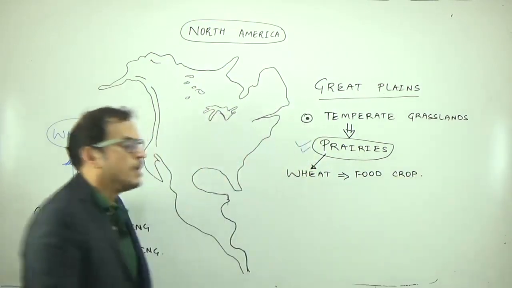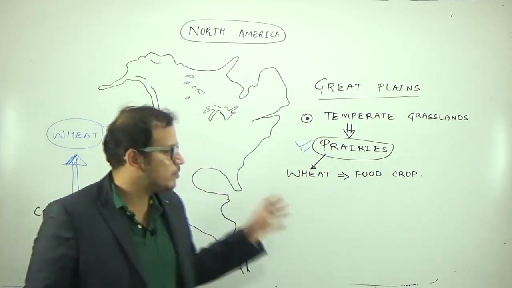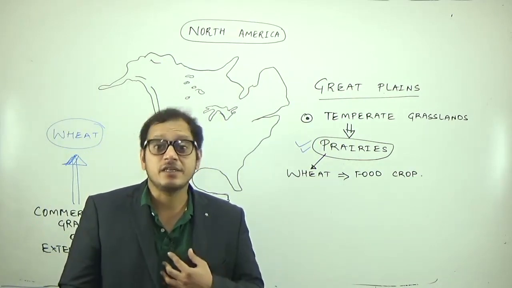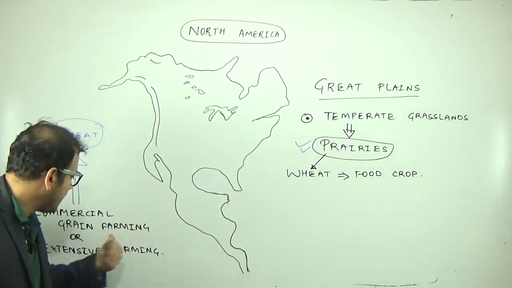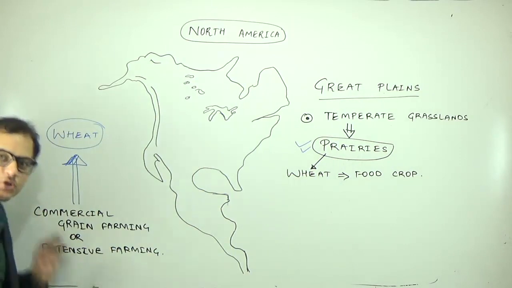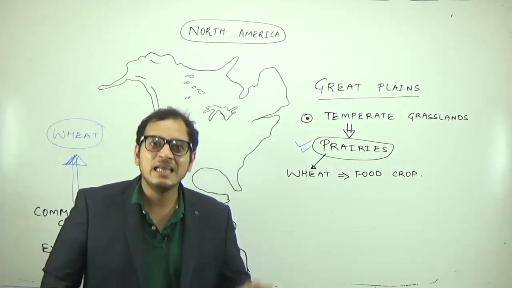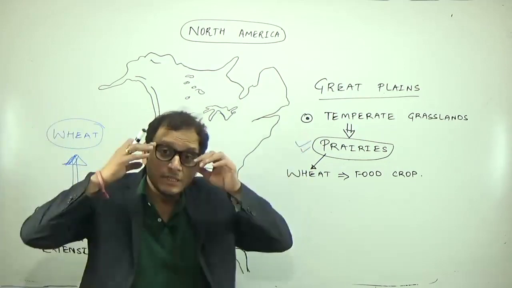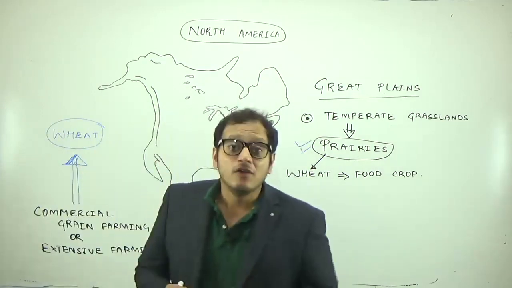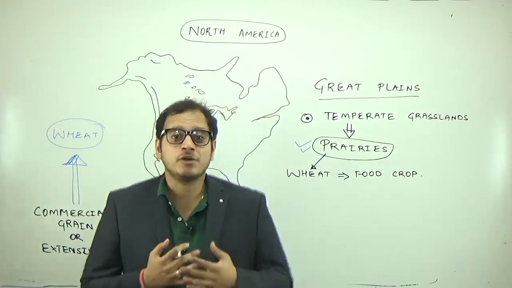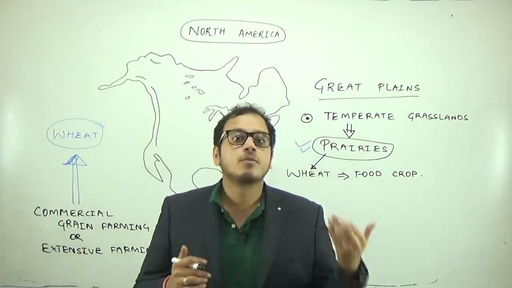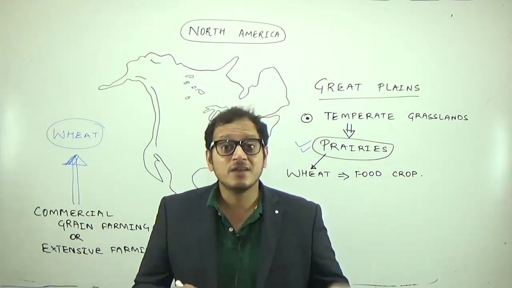But at the same time, when wheat is the most important food crop, these are countries which won't stop at only producing wheat and eating wheat. The focus is commercial agriculture. What kind of agriculture? Commercial. The farm is a business, and any business should give you profit. And therefore, animal rearing, meaning having animals on the farm for beef and meat products, is also an important business. And when you eat meat or beef, if the animal has fat in it, then it will be more productive. And to make the animals fat, what is used?